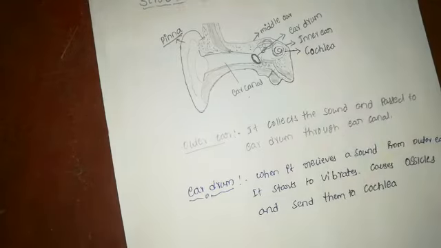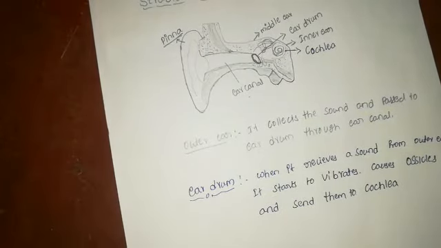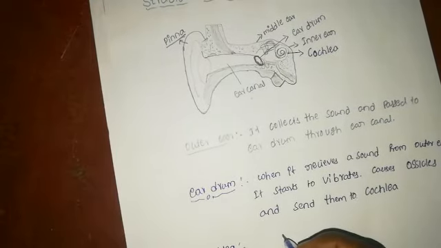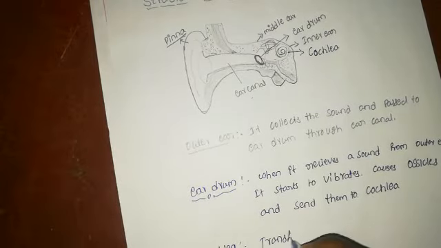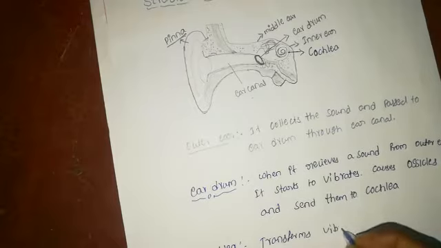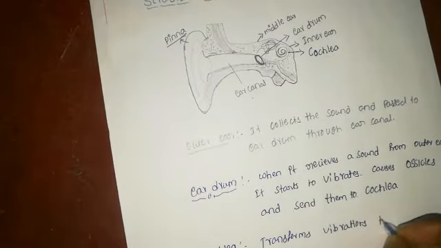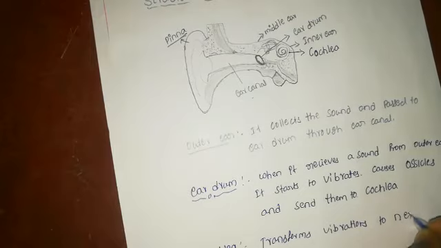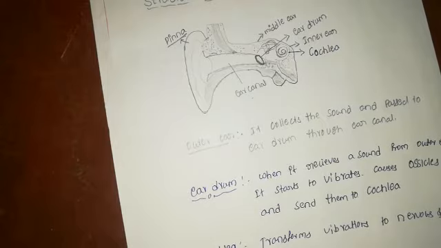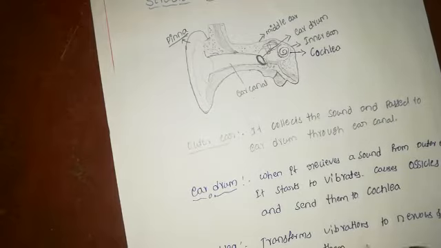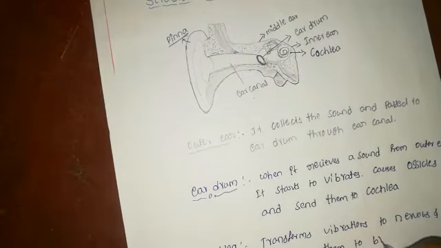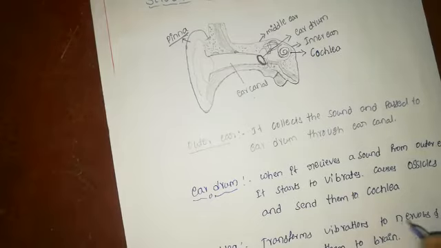What is the function of the cochlea? The cochlea transforms vibrations into nerve impulses and transmits them to the brain. Thus we hear the sound.